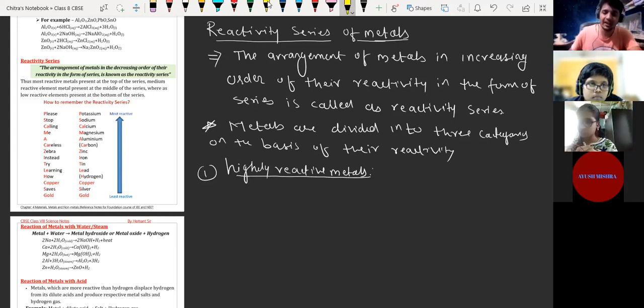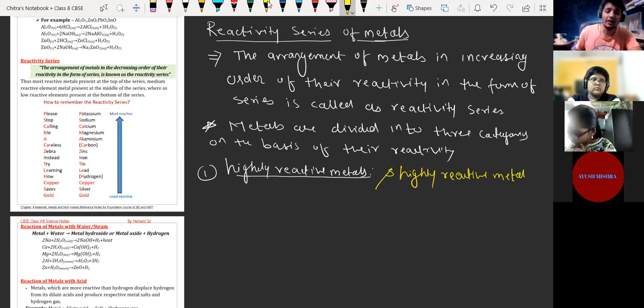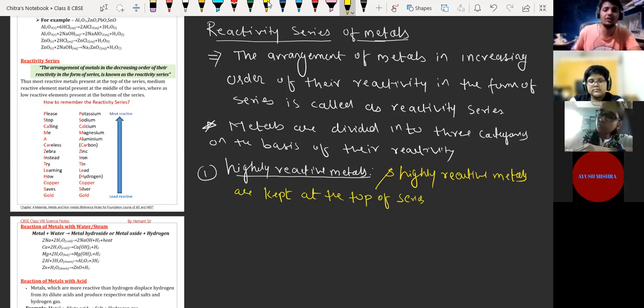And highly reactive metals are kept at the top of the series, or to be more descriptive, at the top of the reactivity series.